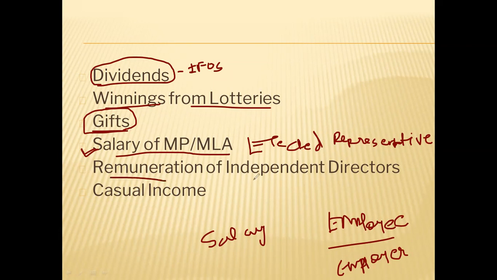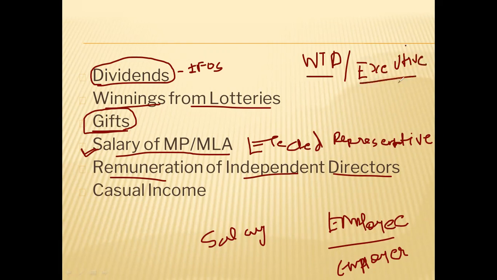Then remuneration of independent directors, because independent directors are not employees of the company. They are independent directors. But remember, whole-time directors or executive directors in companies, as you might have learned in types of directors. Whole-time directors means those directors who are working full-time in the company, or executive directors.